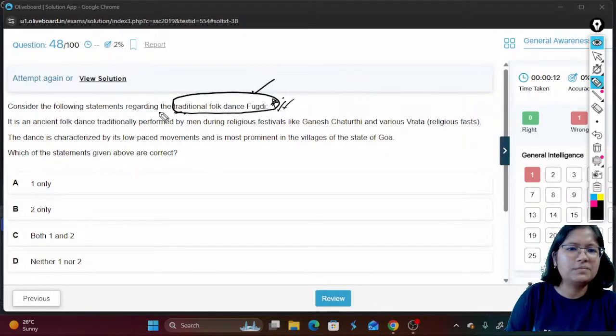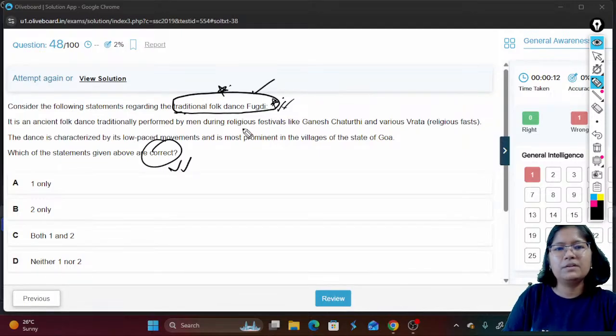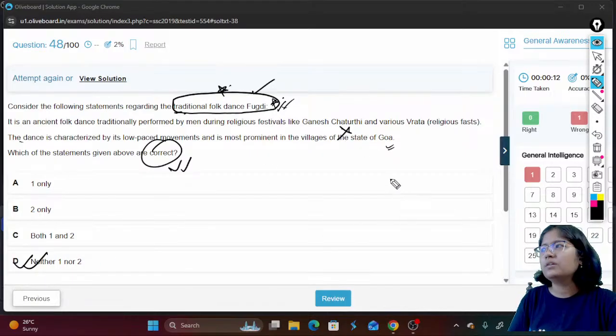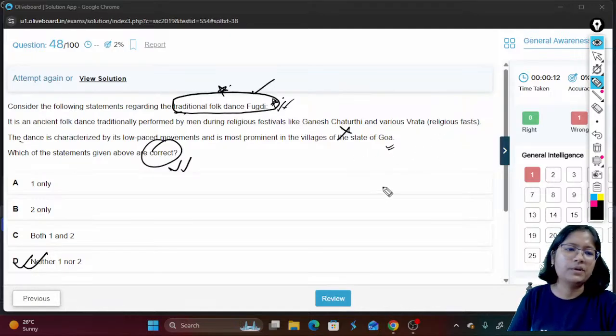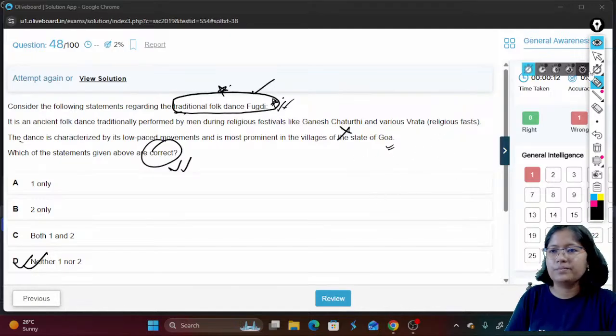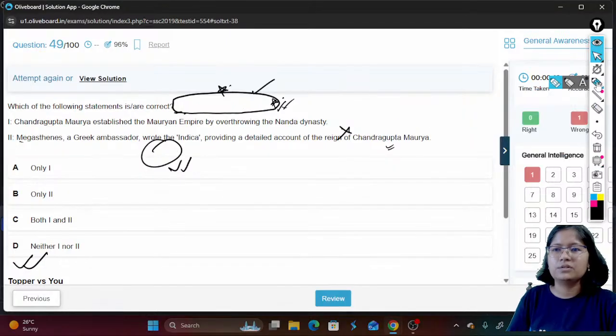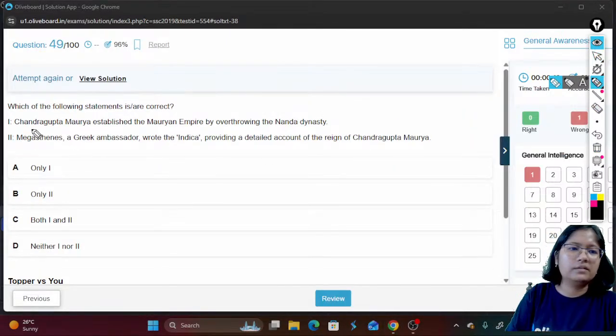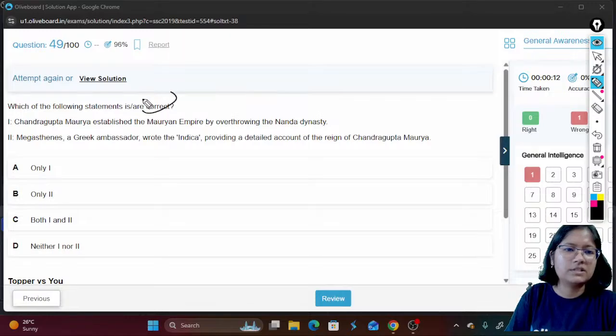Okay, which of the following statements regarding the traditional folk dance Fugdi we have to consider, and say which is correct. Okay, let us see. Ancient folk dance traditionally performed by men during religious festivals like Ganesh Chaturthi. No. The dance is characterized by its low-paced movement and is most prominent in the state of Goa. But they were showing it for Maharashtra, no? So neither one nor two. No, they did not show a state as such, but it is not of Goa. Okay, but in the movie I'm talking about.